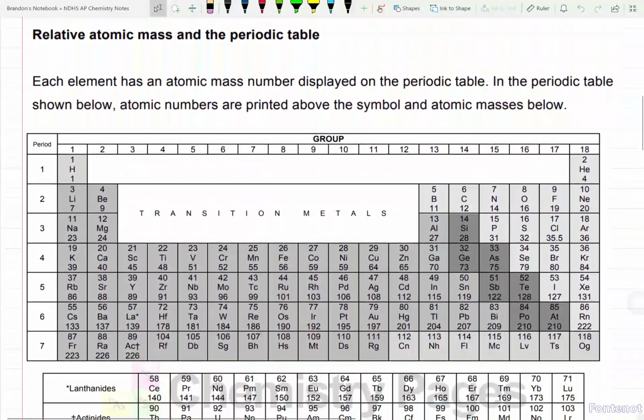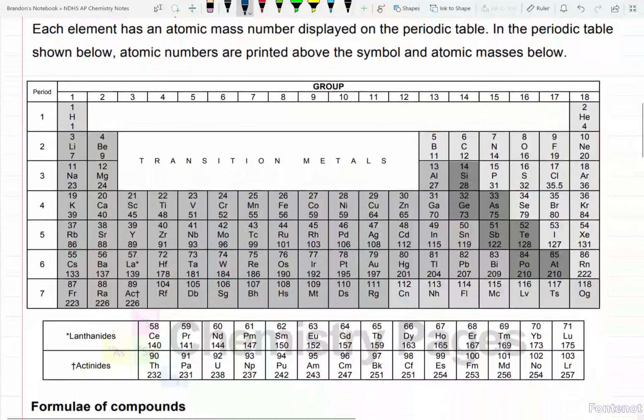Now, moving on, kind of shifting gears here. Relative atomic mass in the periodic table. You may later on hear me say RAM, which will mean relative atomic mass, which is equal to the average atomic mass of an element. And you may even hear me say molar mass. And that's just because all of these things mean the same thing. I'm more accustomed to using molar mass, so you're probably going to hear me say molar mass.